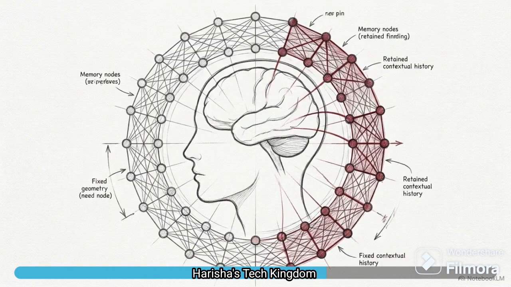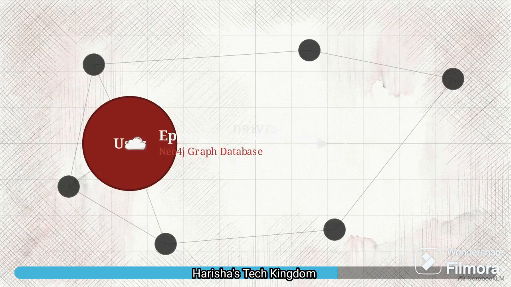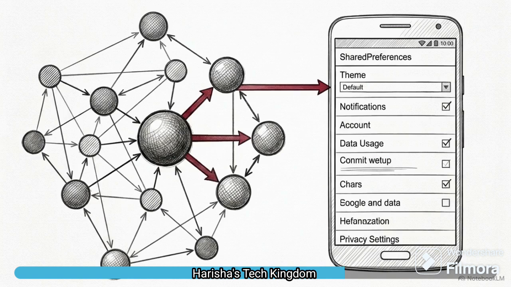The final architectural challenge is giving the system the ability to retain context and remember specific facts about the user over time. This data visualization shows the Neo4j graph database, which functions as the system's episodic semantic memory. This dynamic graph syncs directly with native Android shared preferences, allowing the device to instantly recall personal traits in conversational context days later.